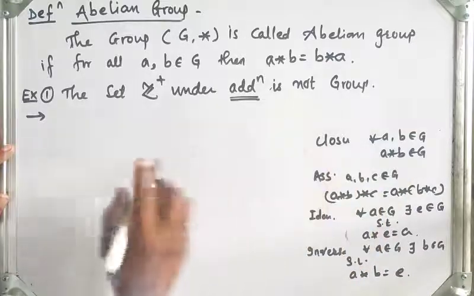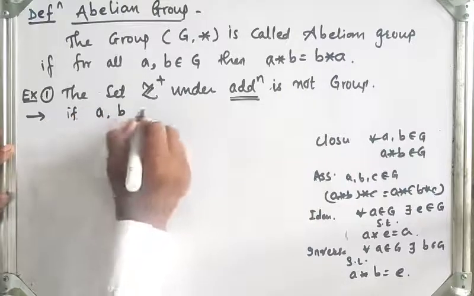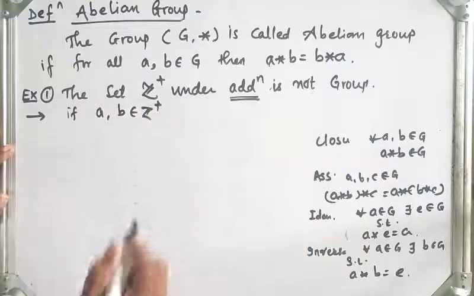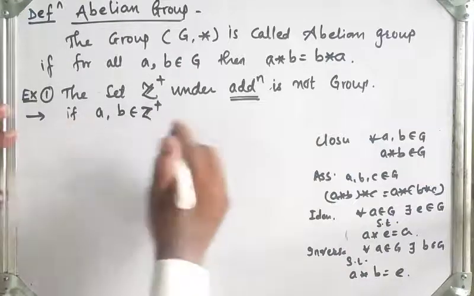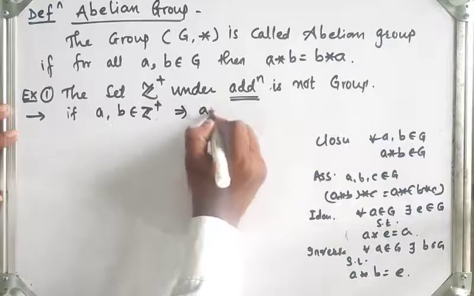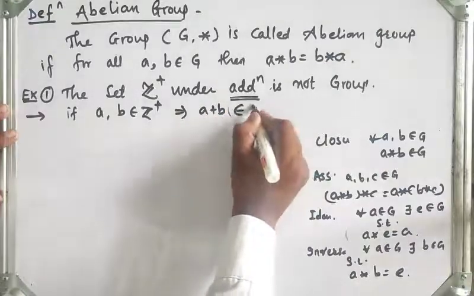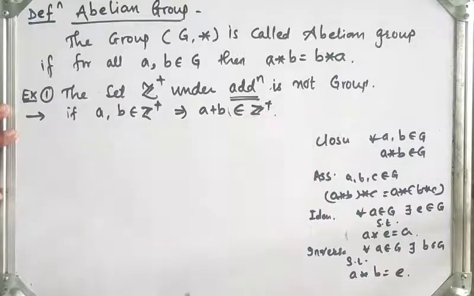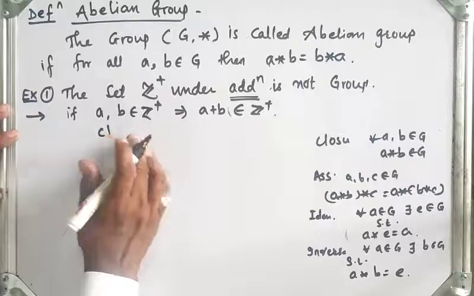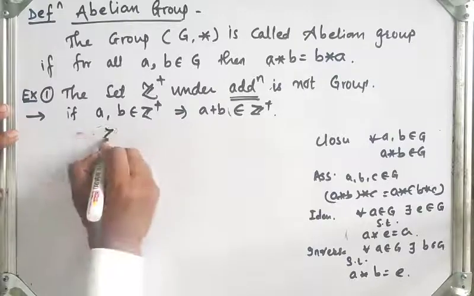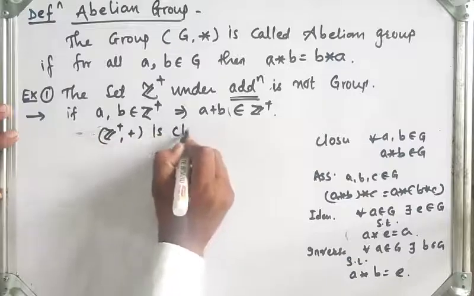Now for closure, if I take a, b, any two elements from the set of positive integers, then their addition a plus b is again positive, so it belongs to the set of positive integers. So closure is satisfied. Therefore Z plus under addition is closed.